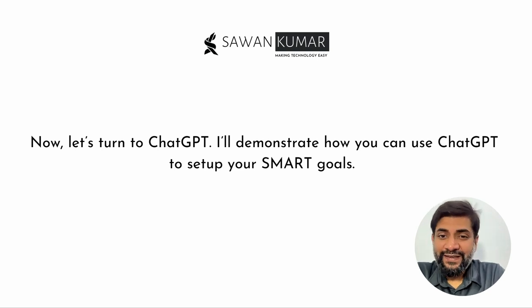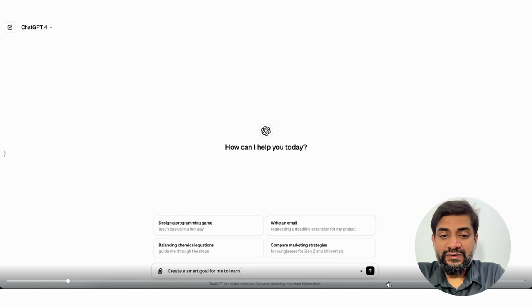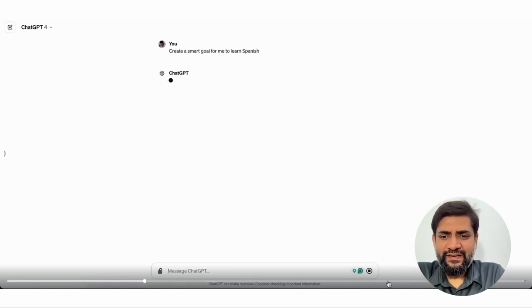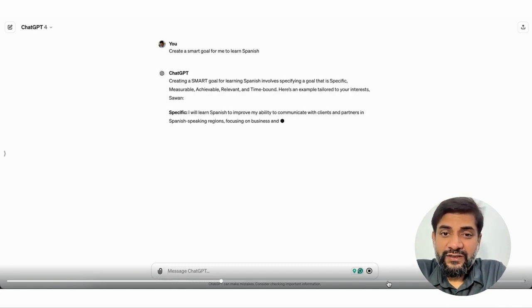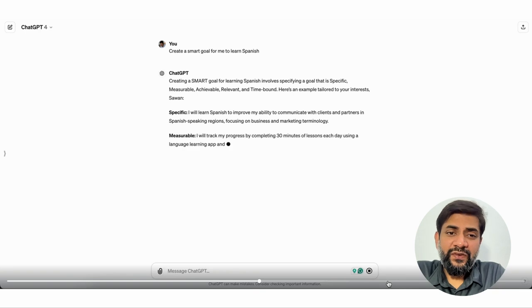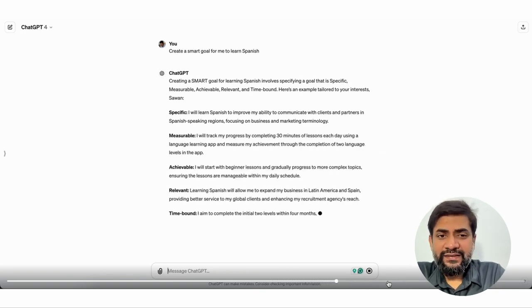So now let's turn to ChatGPT and I'll demonstrate how you can use ChatGPT to set up your SMART goals. For example, if your goal is to learn a new language, you can ask ChatGPT to create a SMART goal for you to learn a new language. It could be to learn a new language called Spanish, and see what ChatGPT gives us. So creating a SMART goal for learning Spanish involves specifying a goal that is specific, measurable, achievable, relevant, and time bound. And here is an example tailored to our interests.